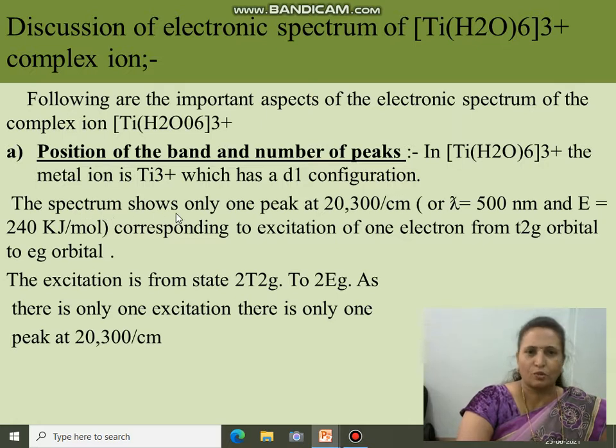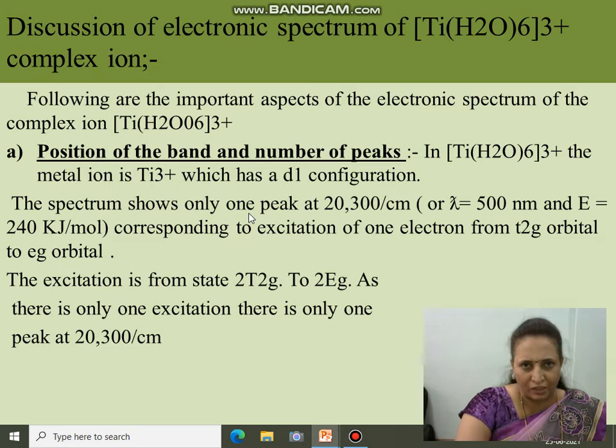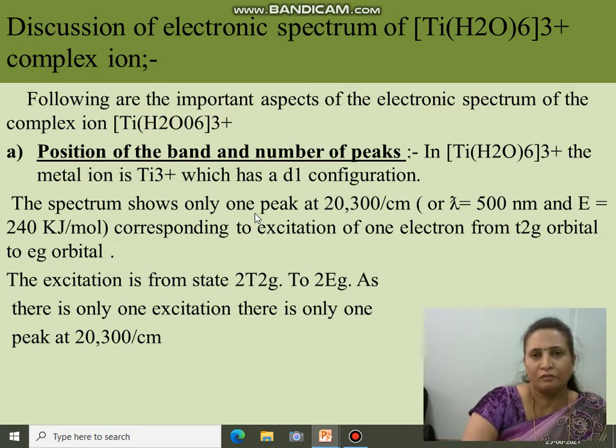The spectrum shows only one peak at 20,300 per centimeter, that is, a wavelength of 500 nanometers. Only one peak because there is only one electron. Because of only one electron, there is only one transition, so we get only one peak at this position.